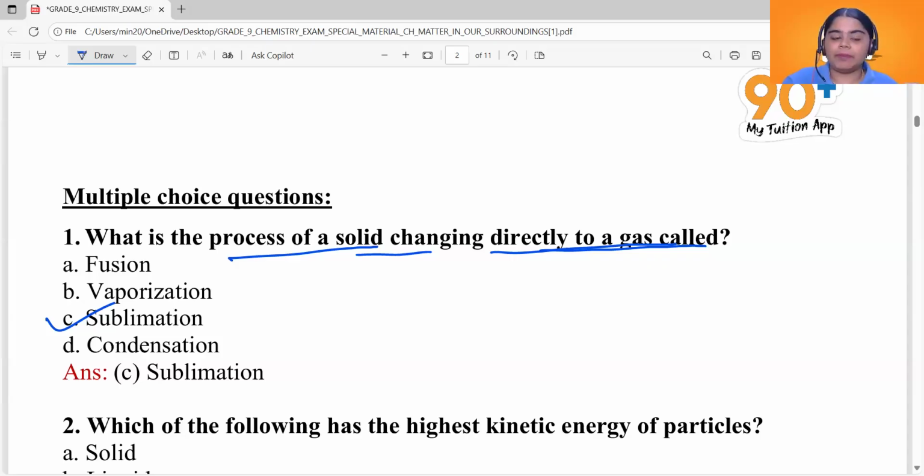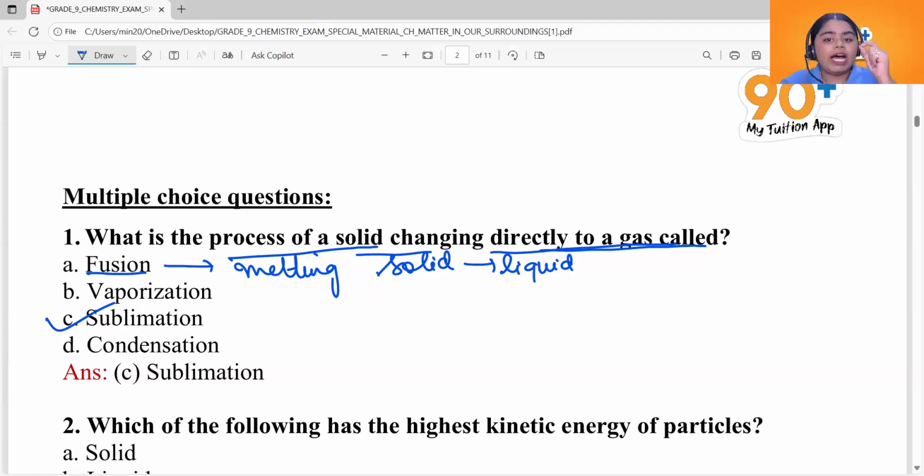Now what about options A, B and D? What is A? A is fusion. Fusion is basically melting, where a solid changes into a liquid at a particular temperature. What is vaporization then?